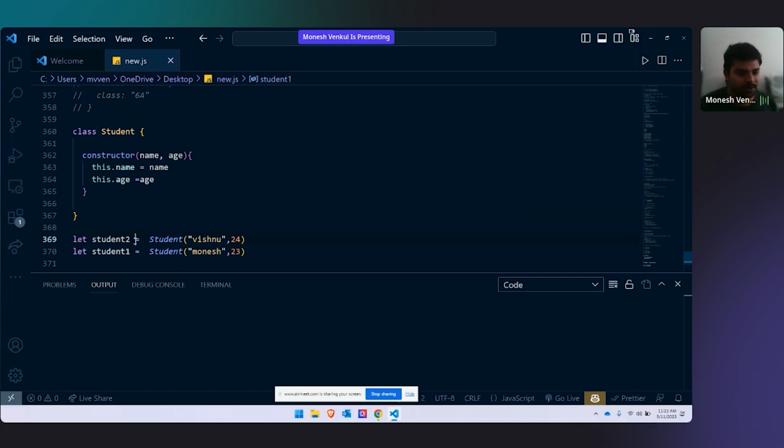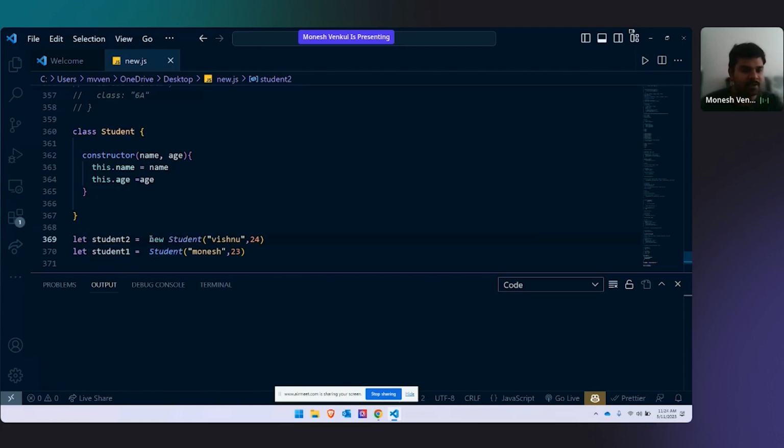If student 2 comes and takes the entire functionality of student, there is only one copy. This is the original copy. Whatever you see here is the original copy of student. If student 2 comes and says, I am taking the original copy, then student 1 will not have a copy. Student 1 will not have a class. So that is the reason we use new.